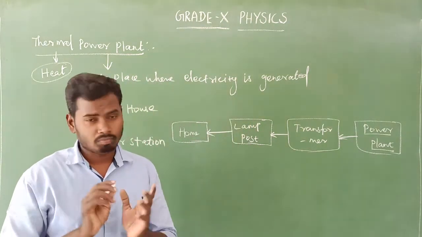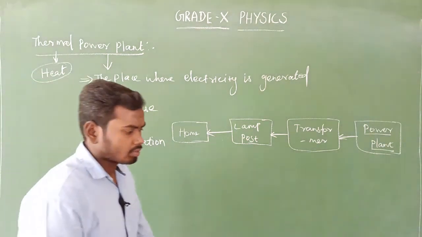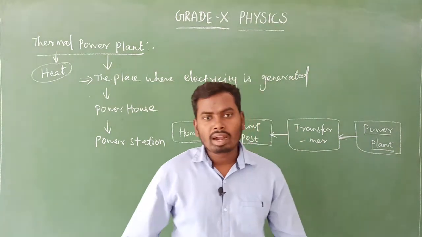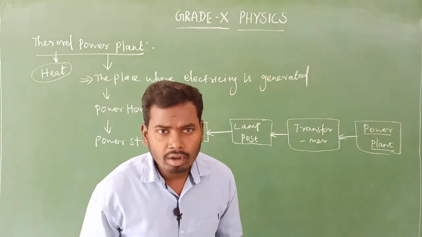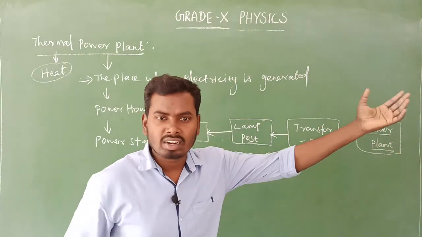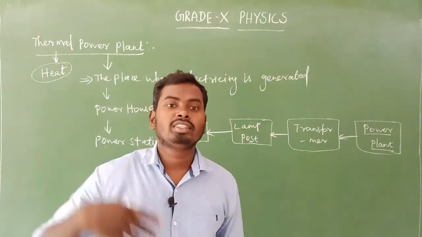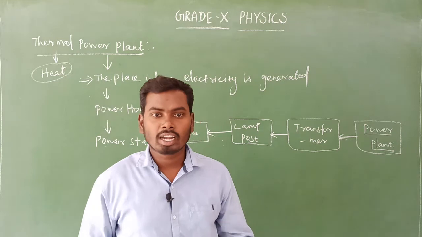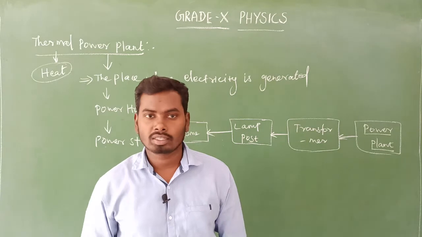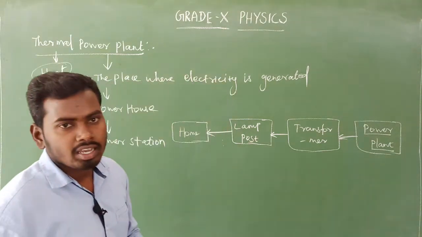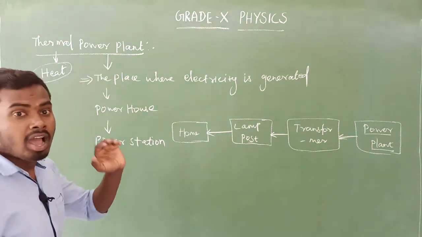Is it clear? Yes, very easy one. So many power stations are there. Worldwide, electricity is generated in different manners. In some places electricity is generated by water, some places by solar energy, and in some places by waves, which means ocean and sea waves, and so many things. Is it clear? Yes. Now in this session we will see how electricity is generated by thermal, which means heat.